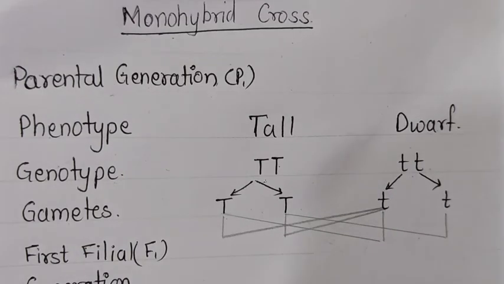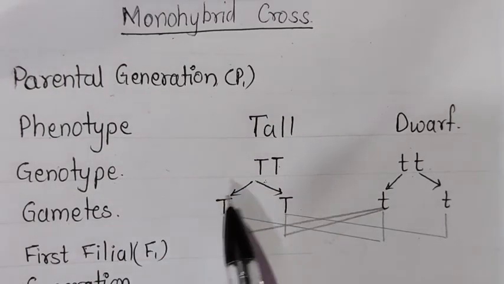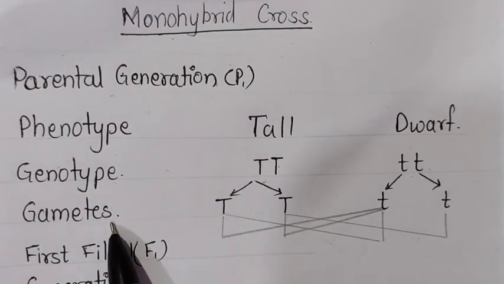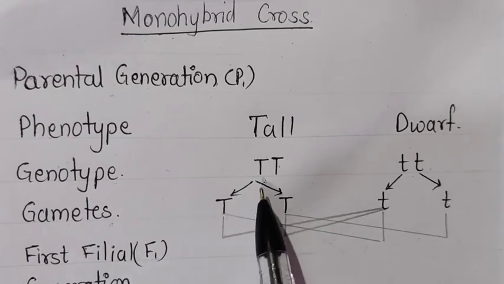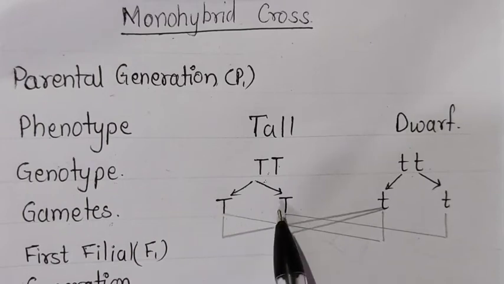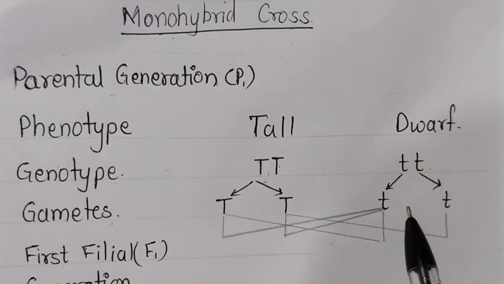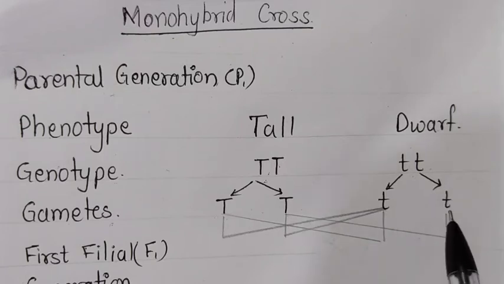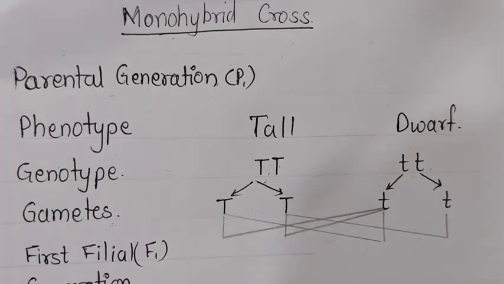Now the gametes formation. Here the genotype is diploid, in pairs of two. Gametes, you know that it is a single one. So now which type of gametes will this tall plant form? It will form the two T's. Two gametes it will form separately, but they both will be capital. The dwarf plant also will form gametes that will be carrying small t and small t. Now the combination he has done, okay, crossing he has done of this tall and dwarf. So what are the chances that we have to see here?